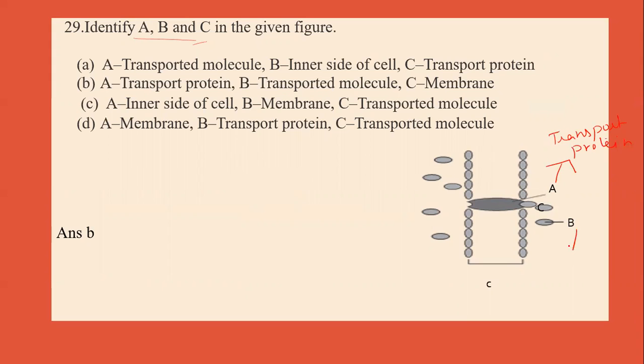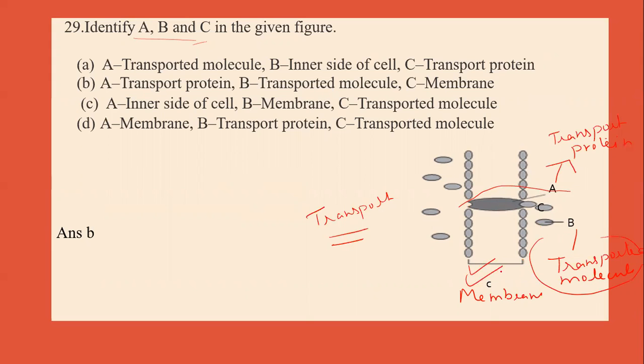B is transported molecule, and C represents the membrane. So this figure represents the transport or movement of molecule across the membrane. So A is the protein which transports across the membrane, and B is the transported molecule, and C is the membrane.